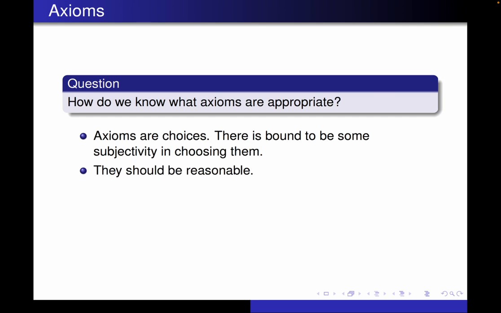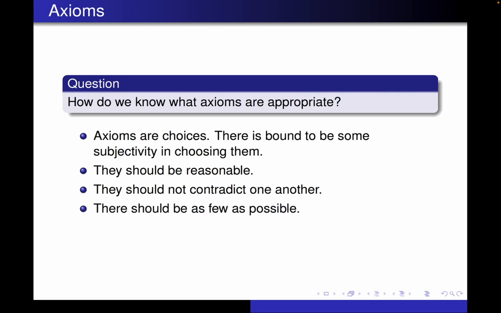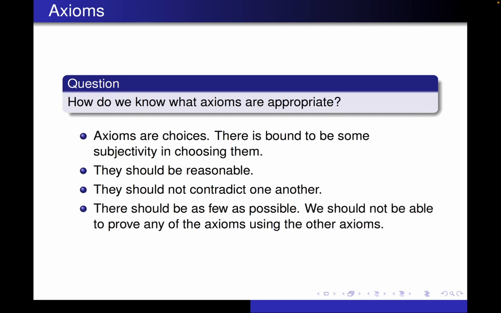They should be reasonable, which means that people should be able to agree upon what they are, at least the people who are using the axioms. They should definitely not contradict one another. That can lead to some huge problems. There should be as few as possible, which means that we should not be able to prove one of them from the others.